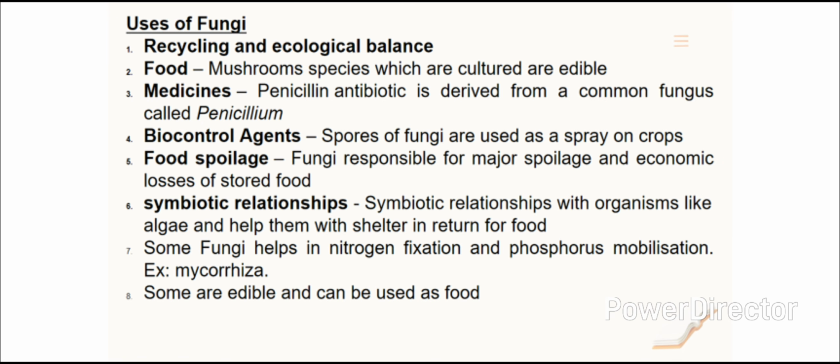Fifth one is food spoilage. Fungi play a major role in recycling organic material and are also responsible for major spoilage and economic losses of stored food. Sixth one is symbiotic relationship. These form a symbiotic relationship with other organisms like algae and help them with shelter in return for food. Seventh one is some fungi help in nitrogen fixation and phosphorus mobilization also. Example, mycorrhiza.